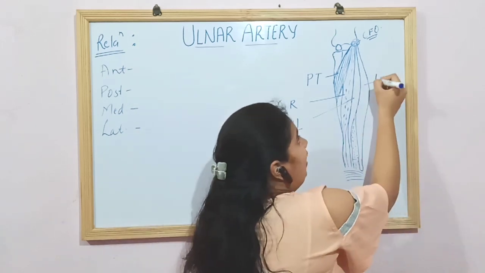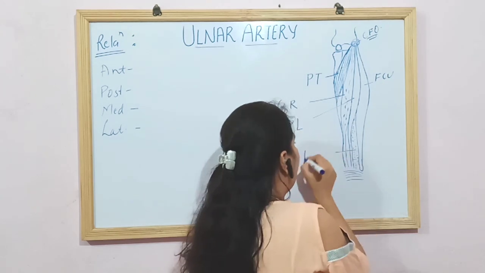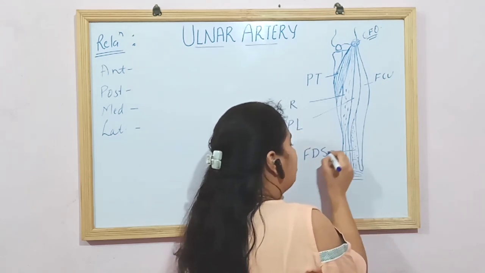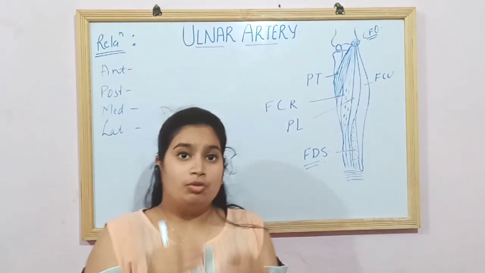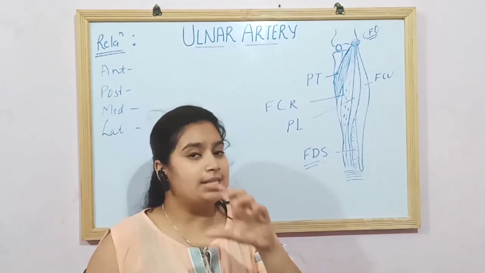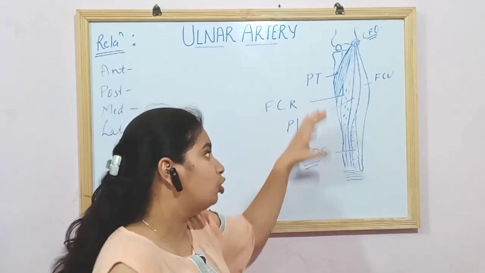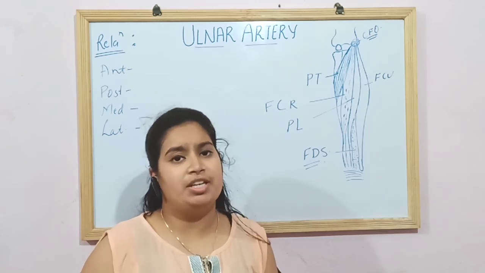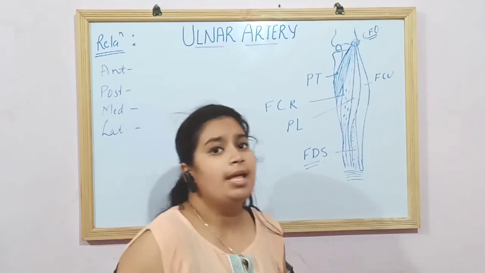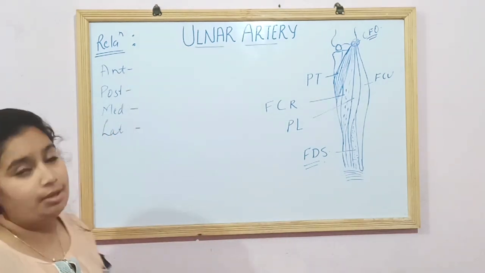This is your flexor carpi ulnaris, and this one is the flexor digitorum superficialis. These are the anterior relations of the ulnar artery in its upper 1/3 section. Though it is so superficial in its lower 2/3, it is only covered with the skin, superficial fascia and the deep fascia. Next are the posterior relations.